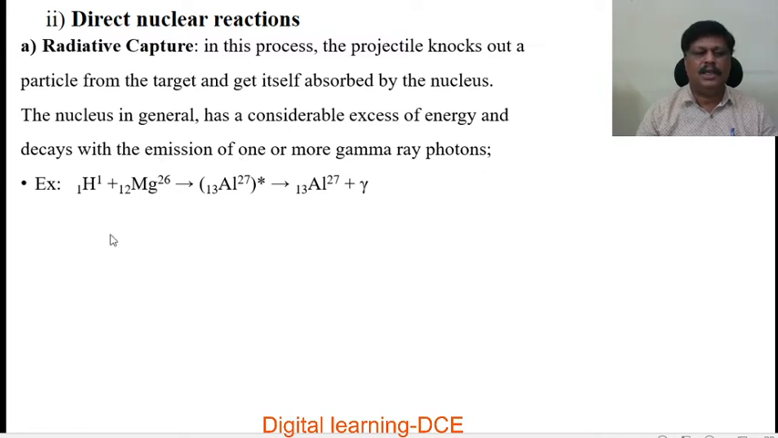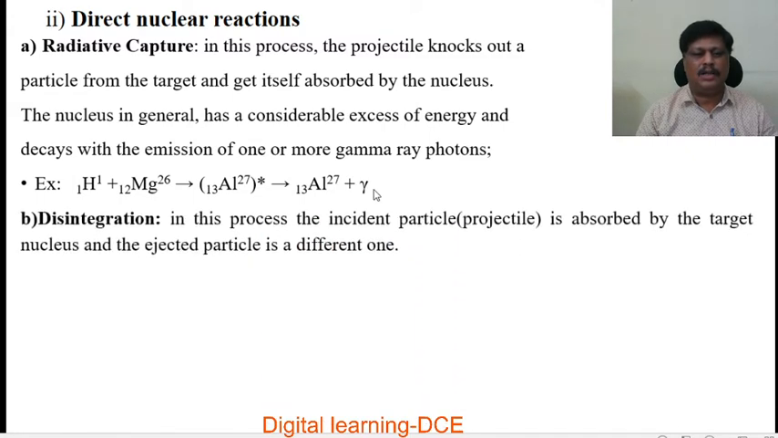Example: a proton projectile is incident on the target magnesium 26 (Z = 12), which gives rise to aluminum 27 (Z = 13). The magnesium absorbs the proton, and a new product nucleus is formed, which is also in an excited state and comes to the ground state by emitting a gamma photon. The second one is disintegration.